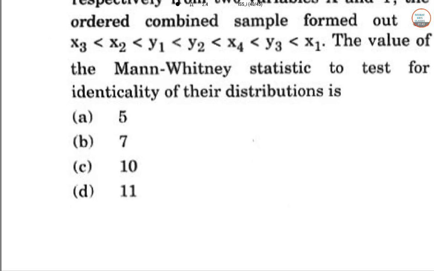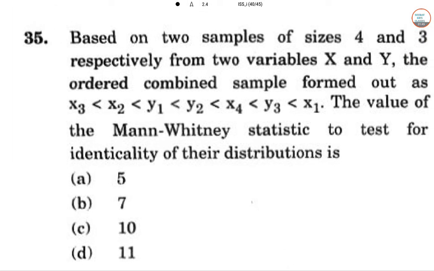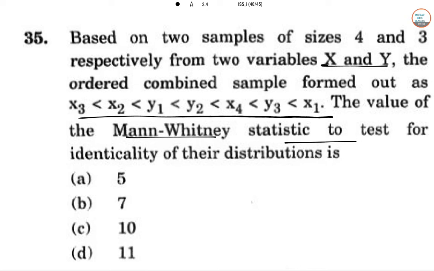Next, 35. Based on two samples of sizes 4 and 3 respectively from the two variables x and y, the ordered combination of samples is formed as x3 less than x2 less than y2 less than y3 less than x4 less than y3 less than x1. So the value of the Mann-Whitney statistic to test the identicality of the distributions.